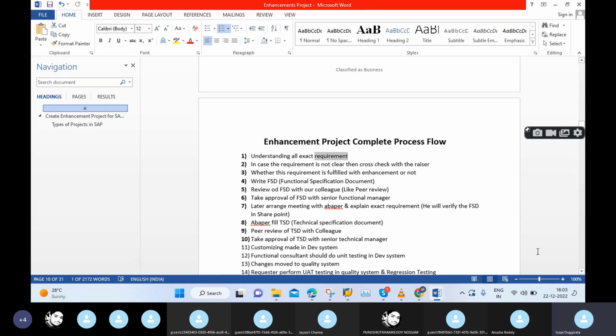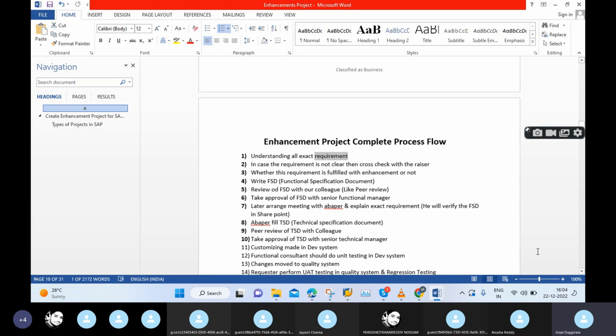If you know the requirement properly, then we can do it within 2 days or 3 days, 5 days or whatever it is. We will somehow fulfill the requirement. But if you didn't understand the requirement, then what can we do? We cannot do anything, right? So that's the main difficulty in an enhancement project. Not only in an enhancement project, in earlier implementation projects and incident projects also, I told you, if you understand the requirement exactly, properly, correctly, then only you will be a successful FICO consultant.